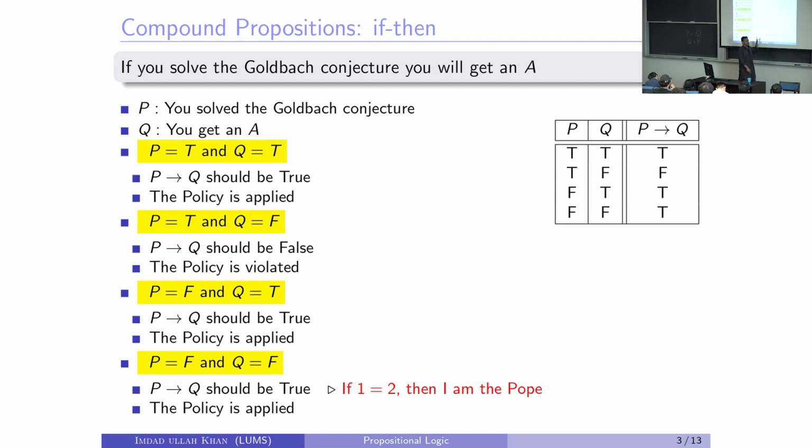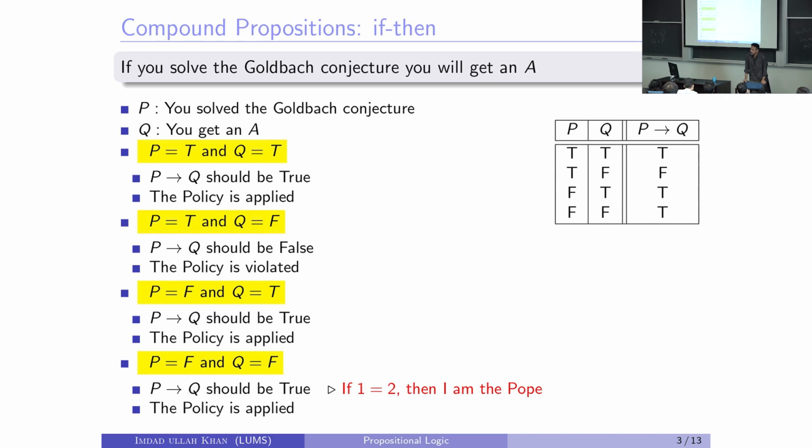Yet this is false and this is false, but the whole statement is true. If you make 1 equal to 2, then I will make myself a Pope. That's what this statement means. Is this clear? If you meet the condition, only then am I responsible to meet the consequence. If you don't meet the condition, then you can't. Is this clear? So this last row also people find confusing.